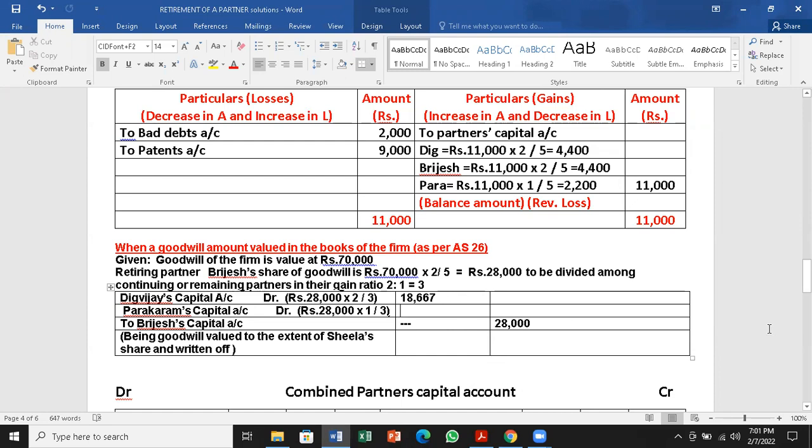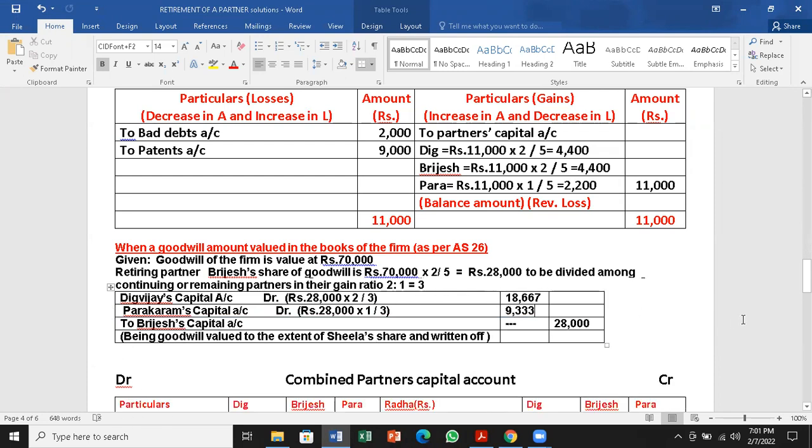So that has to be taken as 18,667. 9,333.33. So that will add to 28,000.